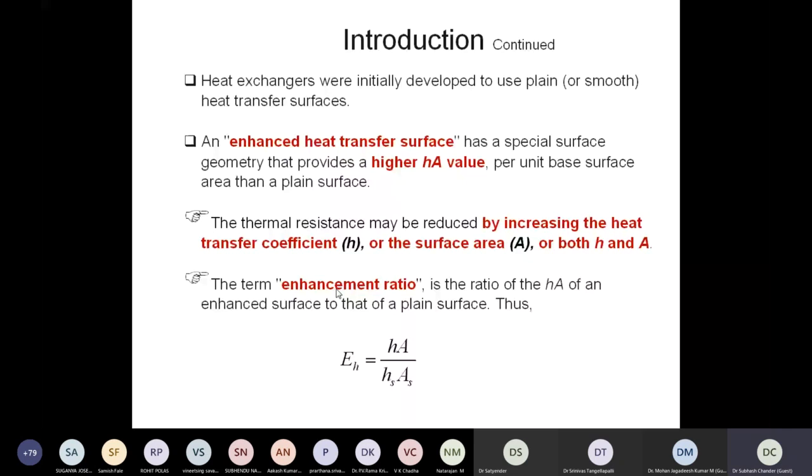So I'm just trying to develop things from fundamentals: most of the applications involving heat transfer in heat exchangers are at low temperature, and H is the main deciding factor whether we are going to get some benefit out of certain alterations we are deploying in the heat exchanger. So the enhancement ratio is to be seen, whether it has a favorable value or not. If the EH value is greater than 1, we can say we are going to get benefit out of deploying some changes in either the design of the heat exchanger or in the flow, right?